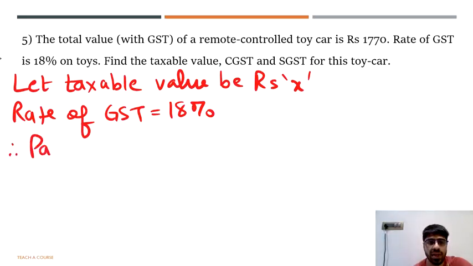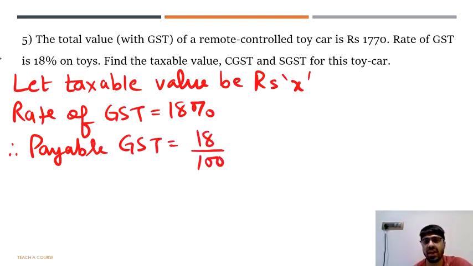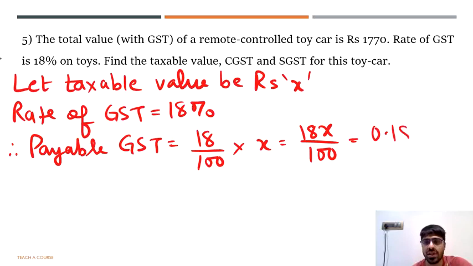Therefore, let's calculate payable GST. That would be 18% of the taxable value, that is 18% of X, which is 18 upon 100 into X. Let us just write it as 18X upon 100, which can actually be written as 0.18X.